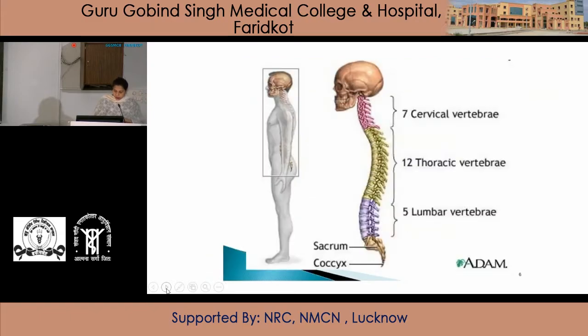So these are the 7 cervical vertebrae in pink color. In green there are 12 thoracic vertebrae. In purple there are 5 lumbar vertebrae, and here are the 5 sacral vertebrae which join to form one bone, the sacrum, and 4 coccygeal vertebrae join to form one bone, the coccyx. So the vertebral column consists of C7, T12, L5, S5 and C4 vertebrae.